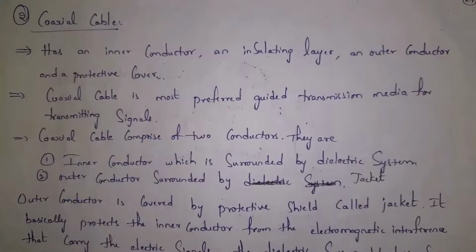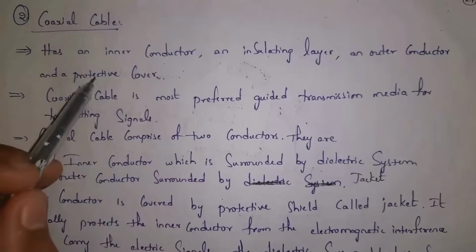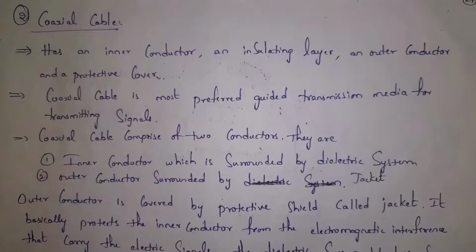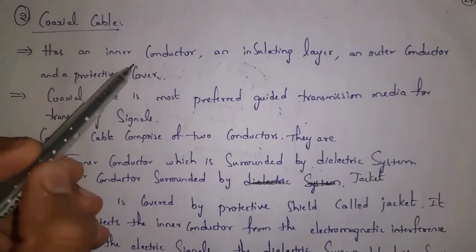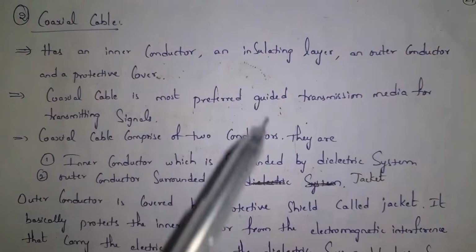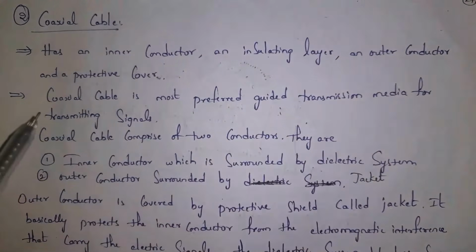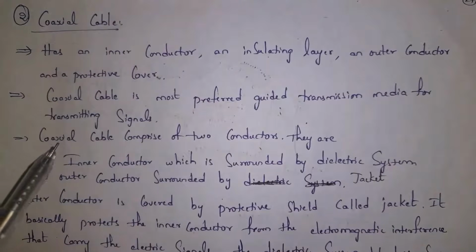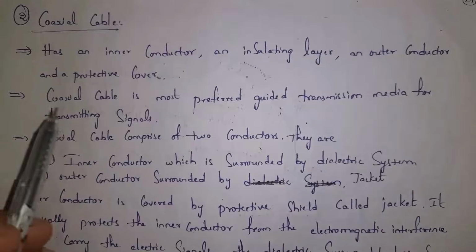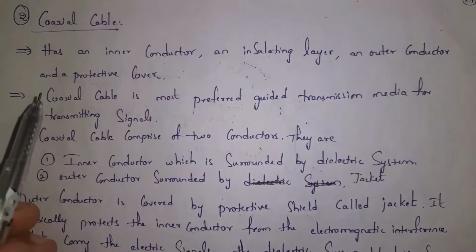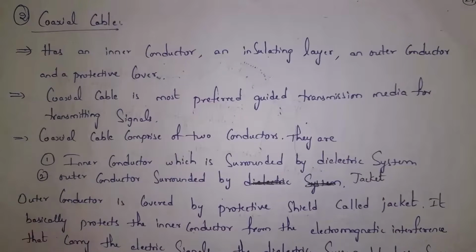Guys, next guided transmission media is coaxial cable. Guys, coaxial cable has four main components. They are inner conductor, insulating layer. We also call it as dielectric system. And there is outer layer and protective cover. Guys, we also call protective cover as jacket. So these are four main components in coaxial cable. And this coaxial cable is most preferred guided transmission media for transmitting signals.